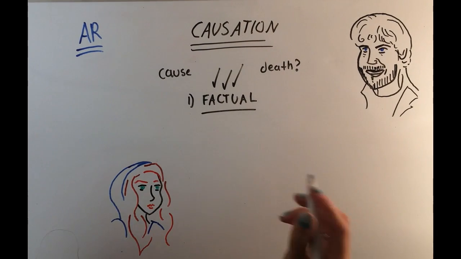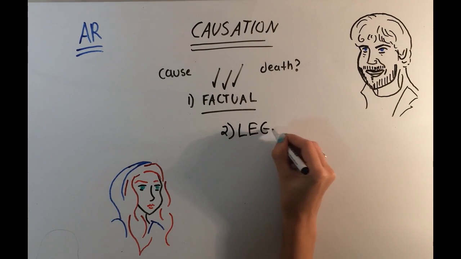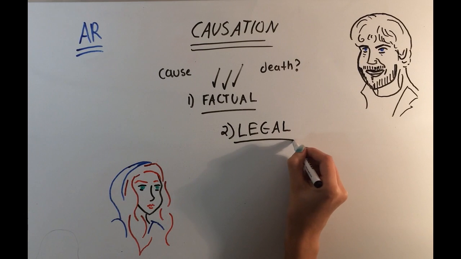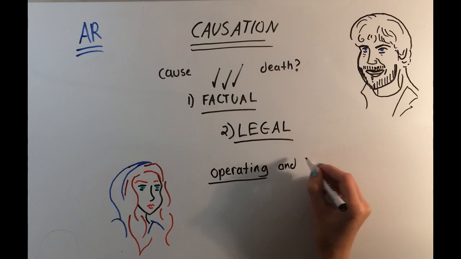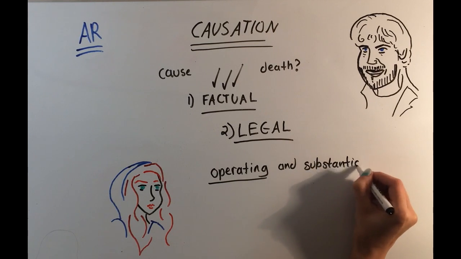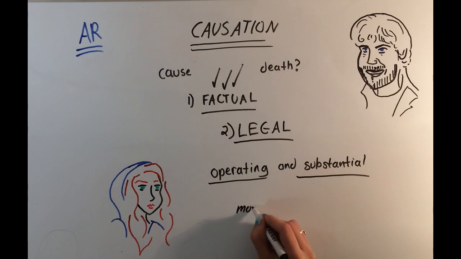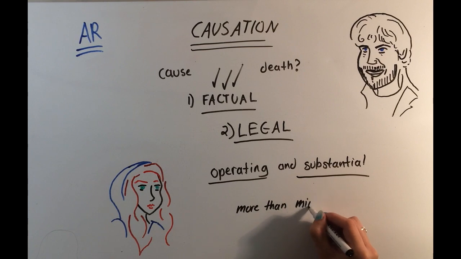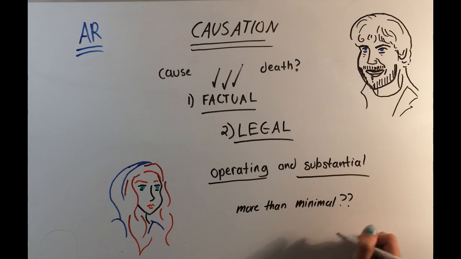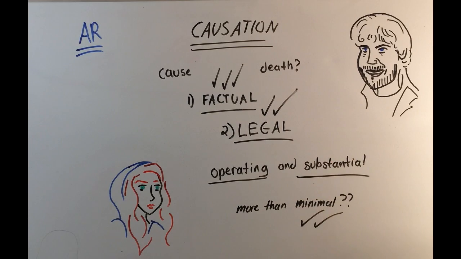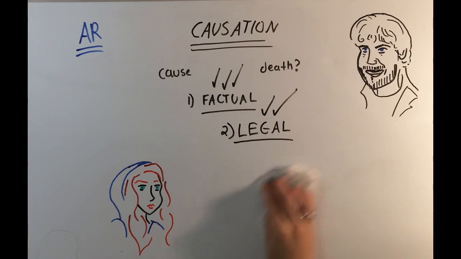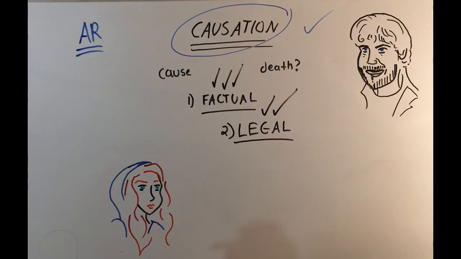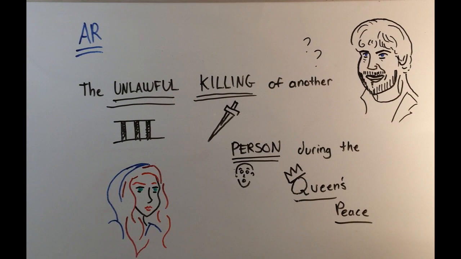So the second type of causation that needs to be established is legal causation, and this basically entails that you have to show that her actions were operating and substantial at the time of his death. And there's a lot of complicated case law on this, but to make it simple, it just means that she contributed to his death more than minimally. Well, the dogs mauling Ramsay to death definitely contributed more than minimally to his death, so we can say that Sansa has satisfied both factual and legal elements of causation, and she did in fact kill him. So that element of actus reus has been satisfied.